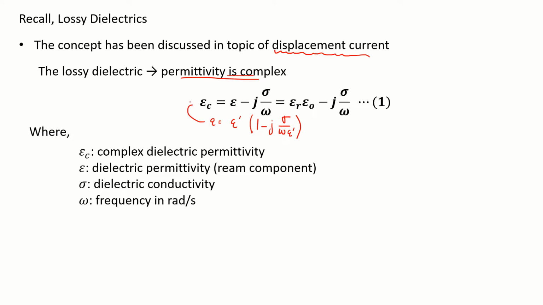So this can be written as such, and this and this are the same, where epsilon is epsilon naught epsilon R. Epsilon C refers to the complex dielectric permittivity, and epsilon refers to the dielectric permittivity in its real component. Sorry, that was a spelling mistake, real component. Sigma refers to the dielectric conductivity, and omega is the frequency in radians per second.